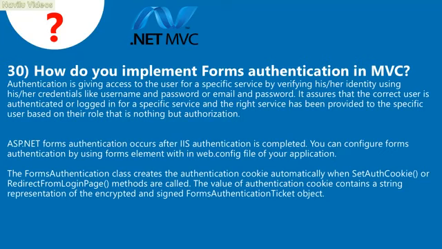ASP.NET forms authentication occurs after IIS authentication is completed. You can configure forms authentication by using the forms element within the web.config file of your application. The FormsAuthentication class creates the authentication cookie automatically when the SetAuthCookie or RedirectFromLoginPage methods are called. The value of the authentication cookie contains a string representation of the encrypted and signed FormsAuthenticationTicket object.